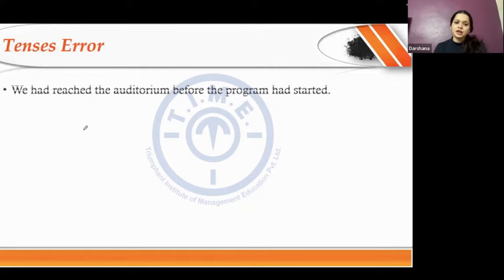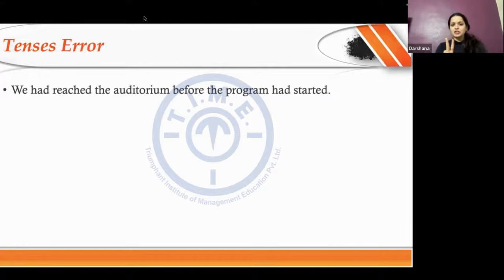Tenses errors. That's the question for you. Can you identify what is the error here and how would you correct it? Which "had"? There are two "had"s here. Which "had"? Okay. How many actions are mentioned here? How many actions does the author talk about? Second is unnecessary. Second "had" is not needed.